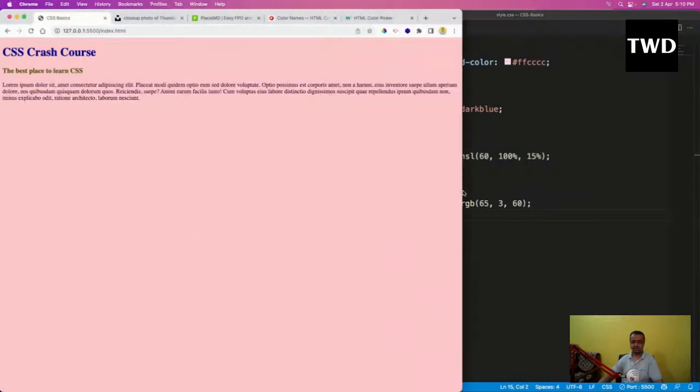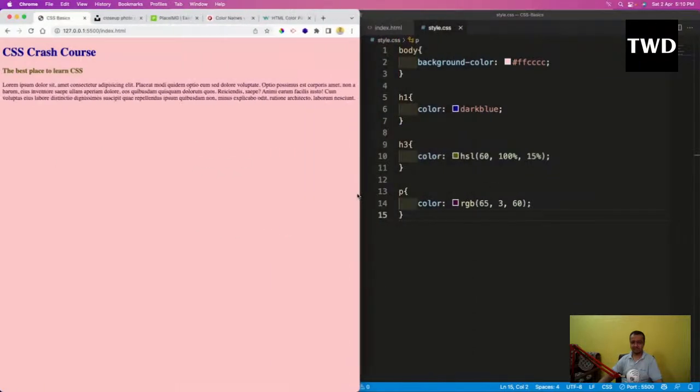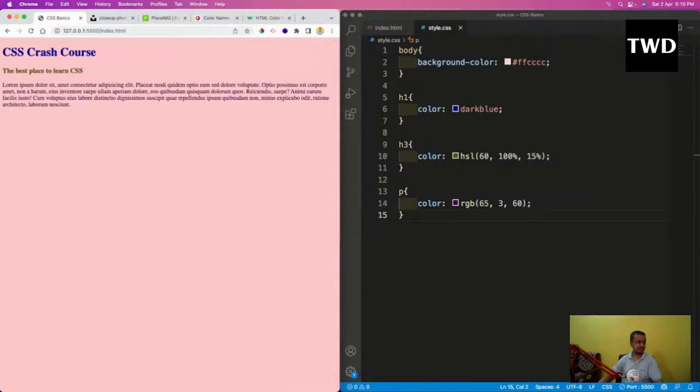Okay, so this is all about the color systems, all the color systems we have seen. The next thing we are going to learn about is fonts in CSS. CSS has a lot of fonts. If you have used MS Word, there are fonts like Times New Roman, and CSS has also got a lot of fonts. So let us see the fonts now.